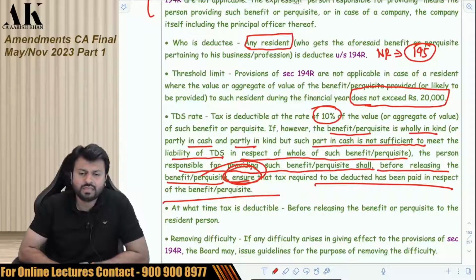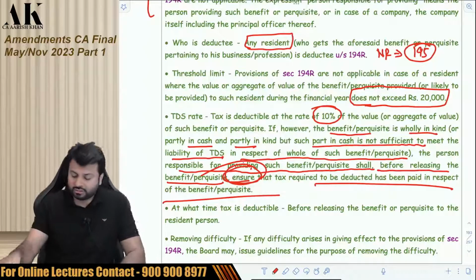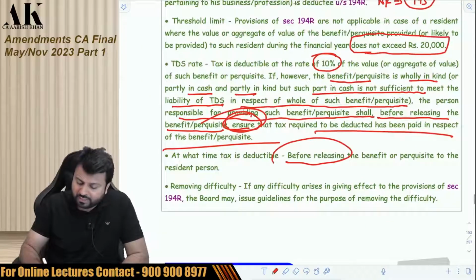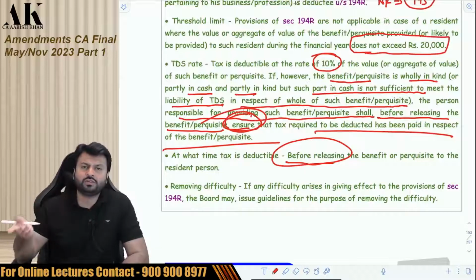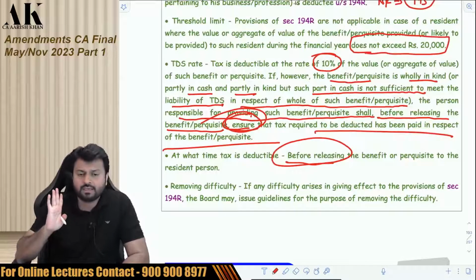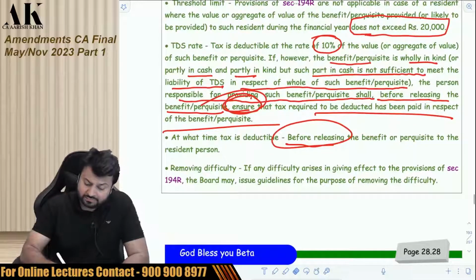Okay. Now, what is the timing of deduction? So, the timing of deduction over here is before releasing the benefit or perquisite. At any time before releasing the benefit or perquisite, you have to deduct the tax. And one last thing over here, which is very, very, very important now.